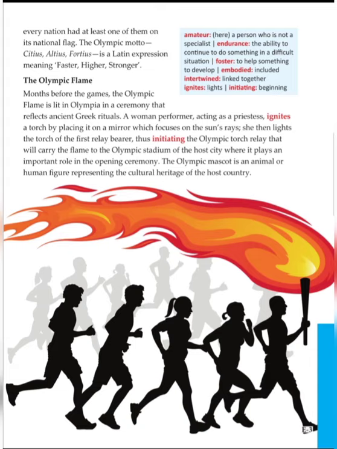Bearer means what? The boy or girl, the player, who takes this lamp in hand and runs. Thus initiating, which means it begins, the Olympic torch relay that will carry the flame to the Olympic stadium of the host city, where it plays an important role in the opening ceremony.